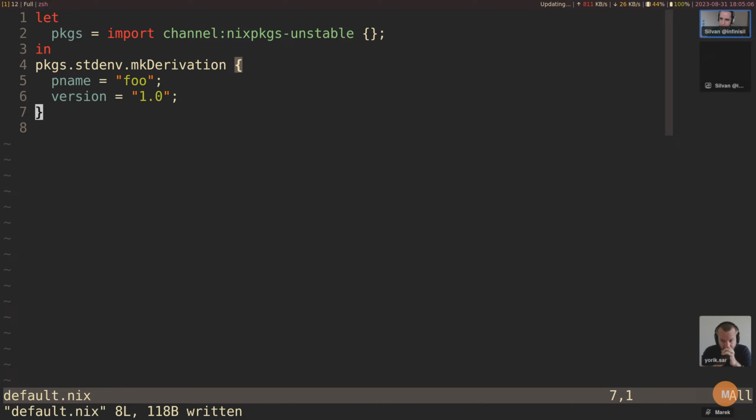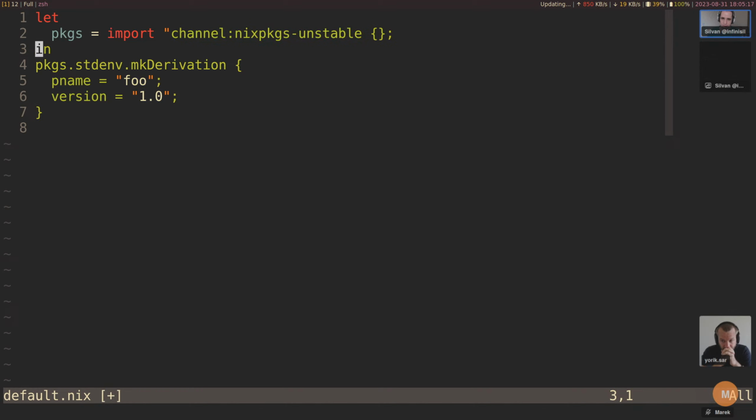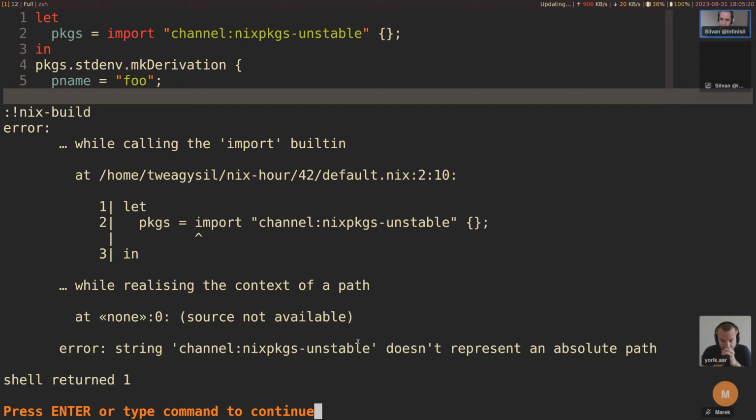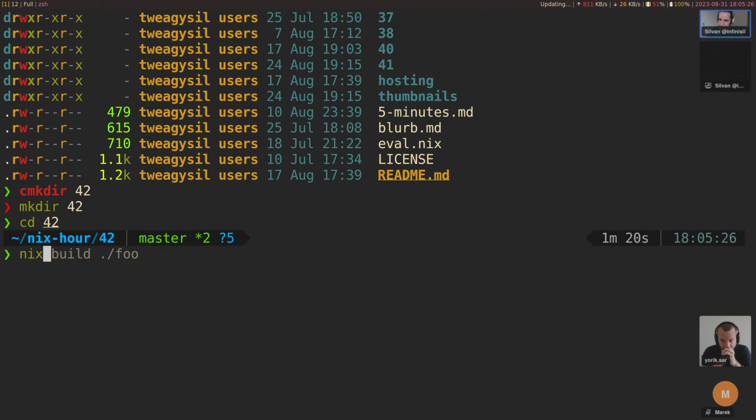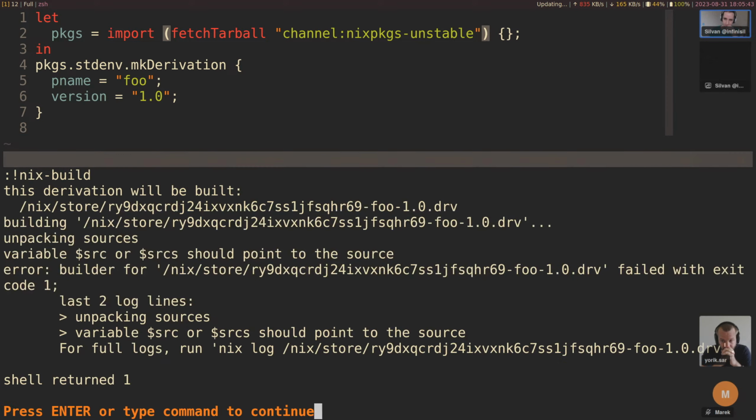All right, so this works. We can create a derivation. I'm going to try to nix build that. And then, oh, it doesn't present an absolute path. Oh, I think I need to quote this. Oh, nix packages on channel. Is it? Hold on, channel. That should work. Why does that not work anymore? Is it? Oh, I guess it's actually this. Yeah, we need to fetchTarball. This should work. All right, that was actually fairly quick.